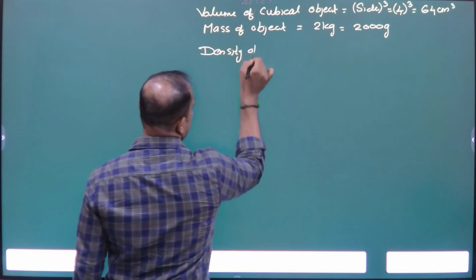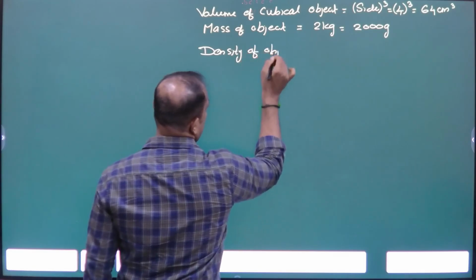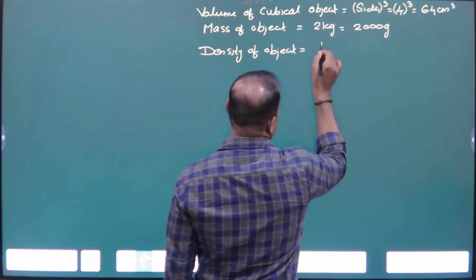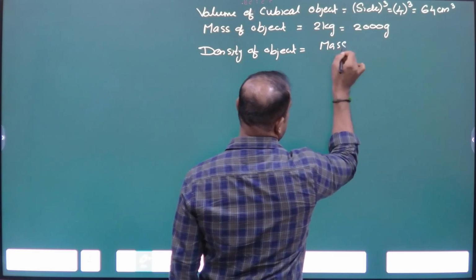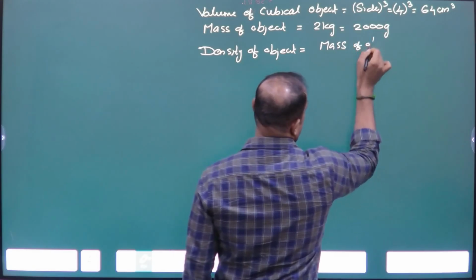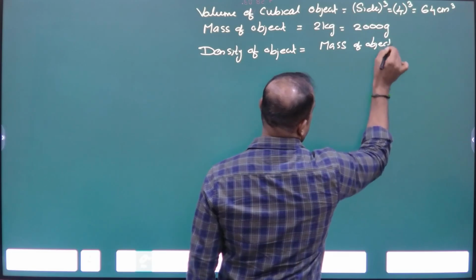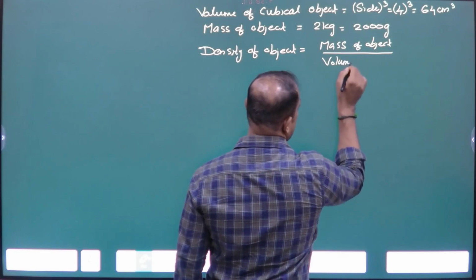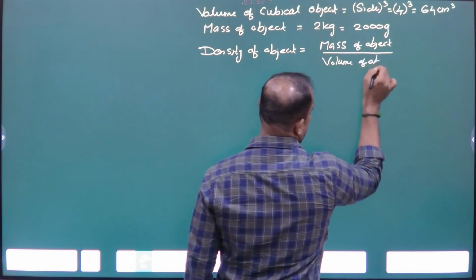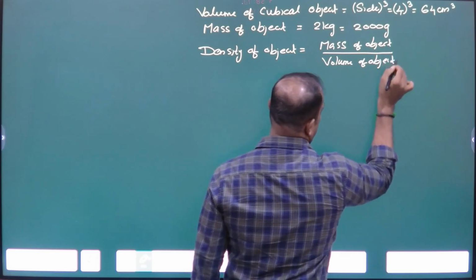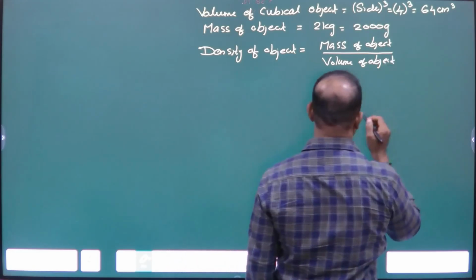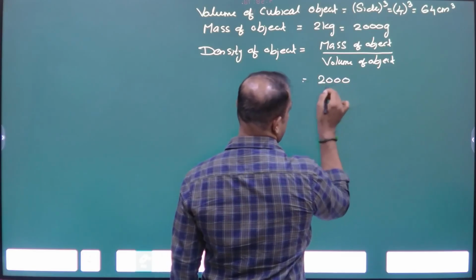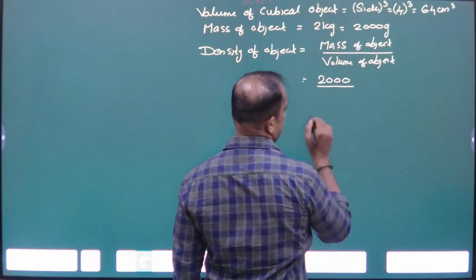Density of object. What is the formula to find the density? Mass of object divided by volume of object. And what is the mass? 2000. What is the volume of the object?